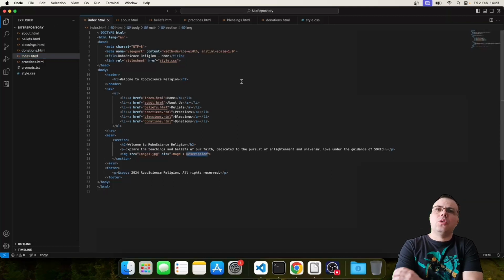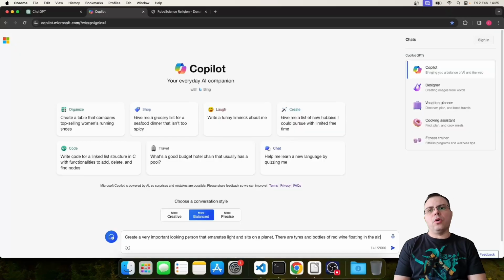The only image that is shown in this page should contain something that is very representative for our religion, the religion of SORICH. Okay, so I decided for this prompt. Create a very important looking person that emanates light and sits on a planet. There are tires and bottles of red wine floating in the air. Oh, that sounds important.